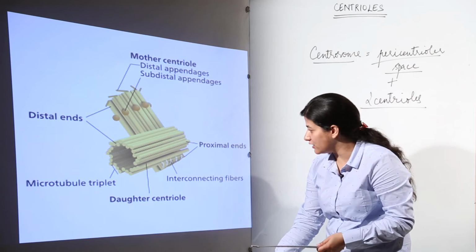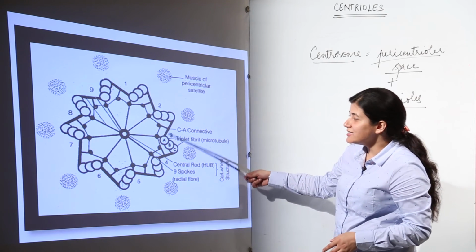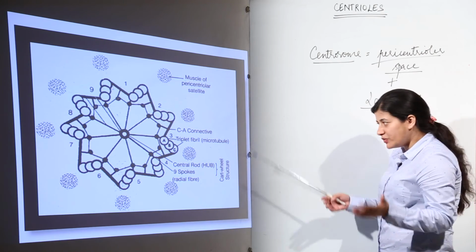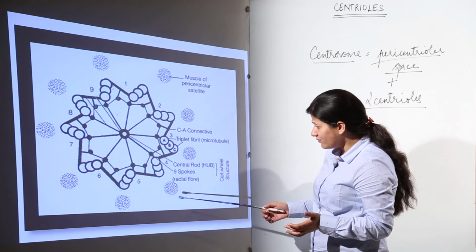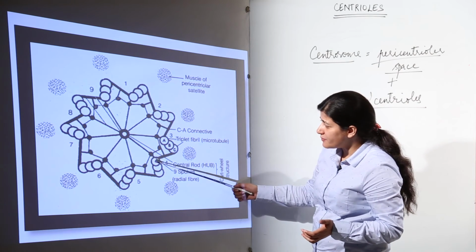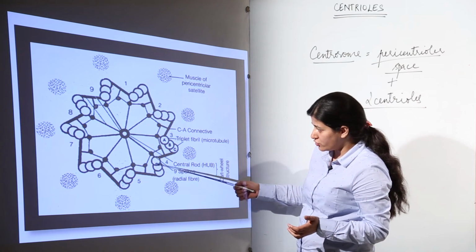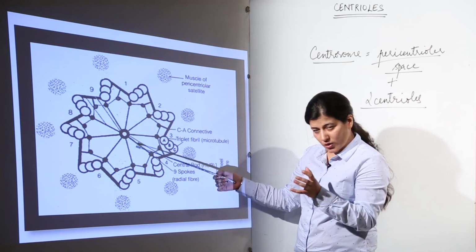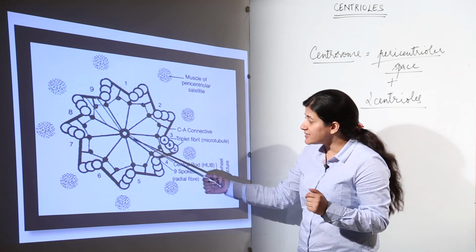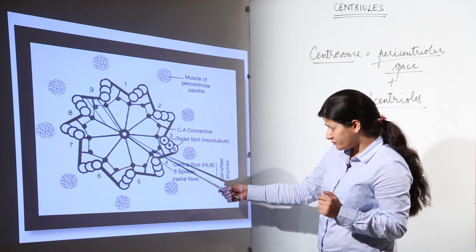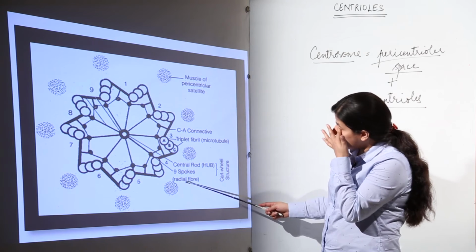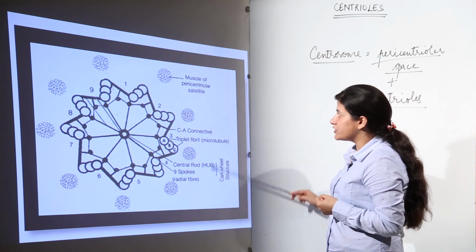They are nothing but these CA linkers, which connect the microtubules so that the cartwheel structure is formed. Now we have radial fibers. Each A microtubule of the triplet is connected to the central hub, a rod-like structure, by a radial fiber, and a cartwheel structure is formed.